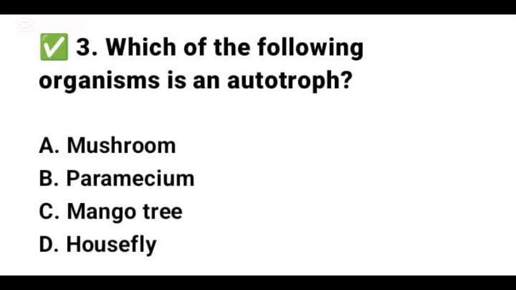The mango tree. Autotrophs are organisms that make their own food, typically through photosynthesis. The mango tree is a green plant containing chlorophyll in its leaf, and it uses sunlight to convert carbon dioxide and water into glucose. Mushrooms are fungi. They are saprophytic heterotrophs, absorbing nutrients from decaying organic materials. Paramecium is a single-celled protozoan. It feeds on bacteria and debris. Housefly is also a heterotroph, feeding on human food and waste.